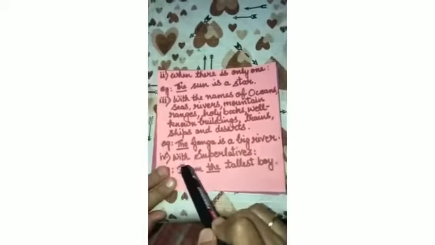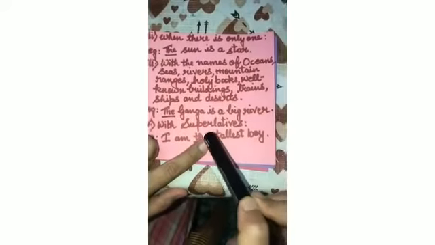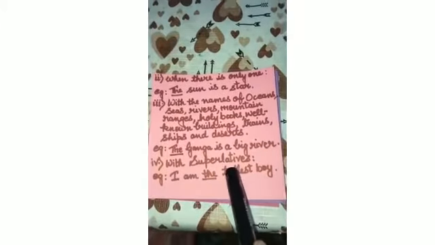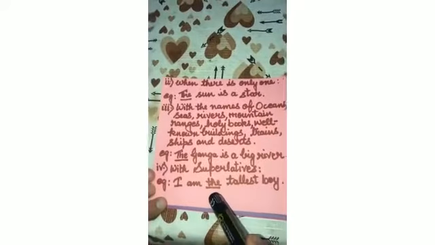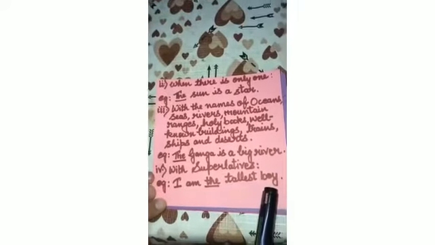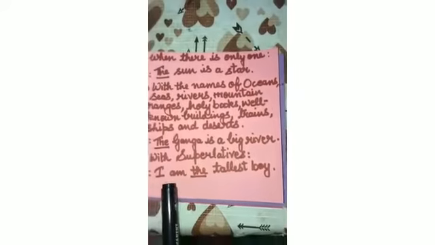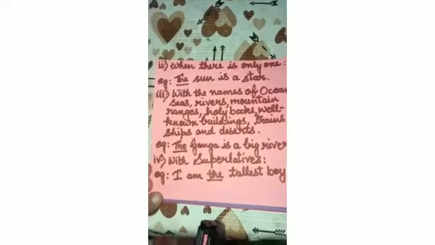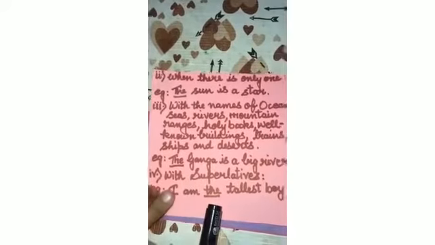Next rule is with superlatives. Now this thing may not be clear to you all. The superlative degree is of adjectives. When we do adjectives, it will be more clear to you all. So with the superlative degree of adjectives, we always use the. I am the tallest boy. I am the best girl. I am the shortest girl in the class. So with the superlatives we always place the article.